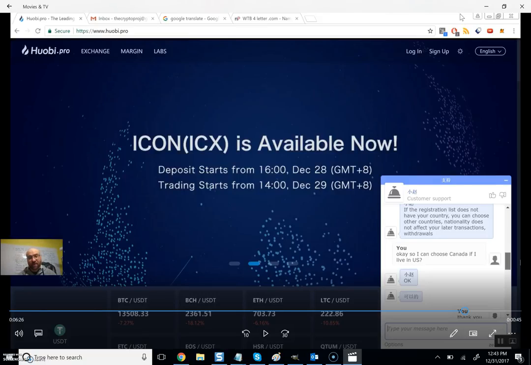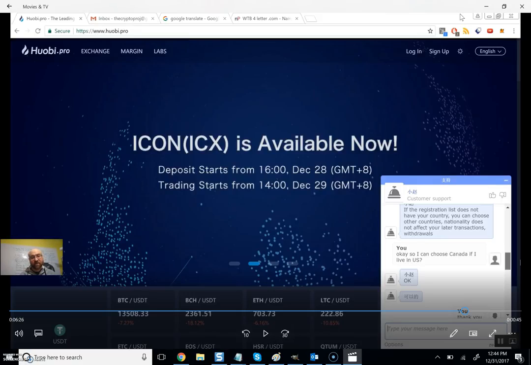But it does look like you can register. I think it's just about the appearance of letting people from the US register, so it's one of those things where it's like, just don't look. People from the US apparently can register according to their customer support. You just have to pick another country, but they're not going to openly accept US registration. That's the word from their customer support. But I will say it's a guessing game, and I'm not going to say that any of this is certain. You take your risk when you register there.